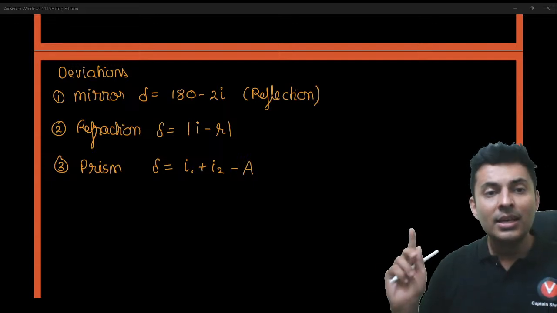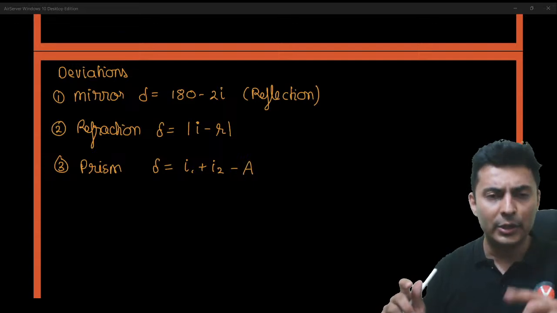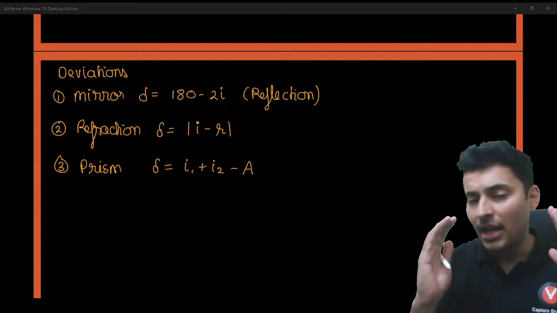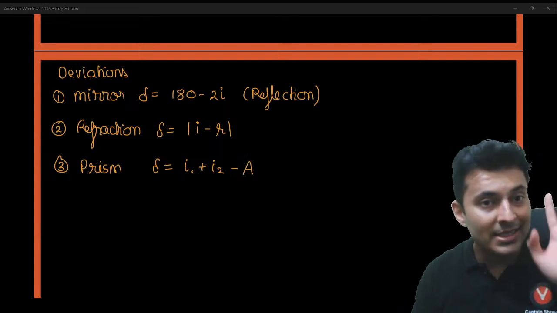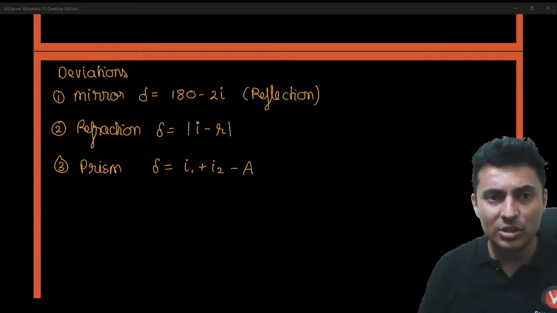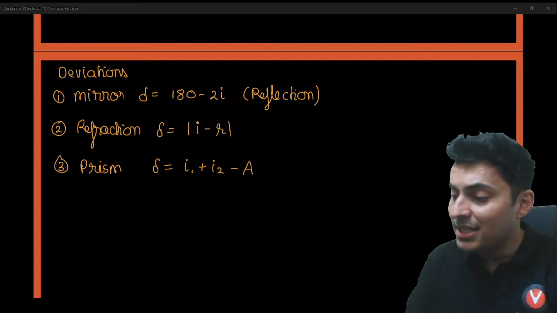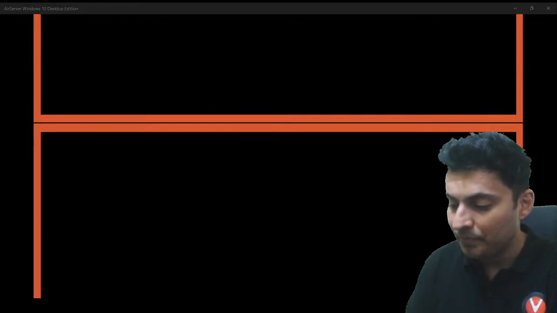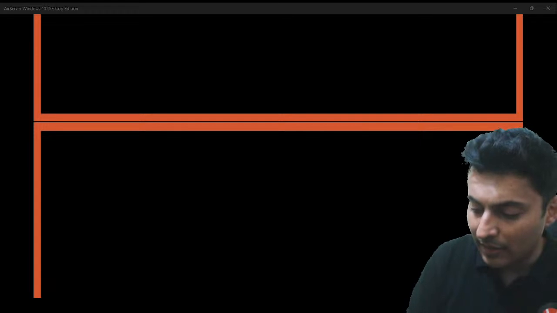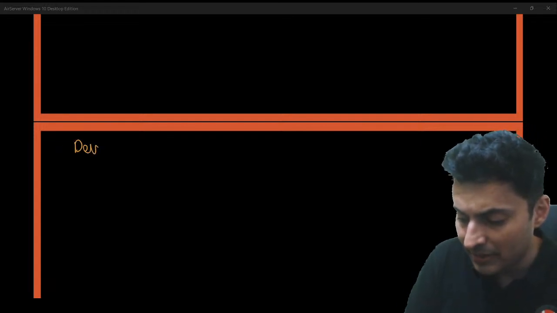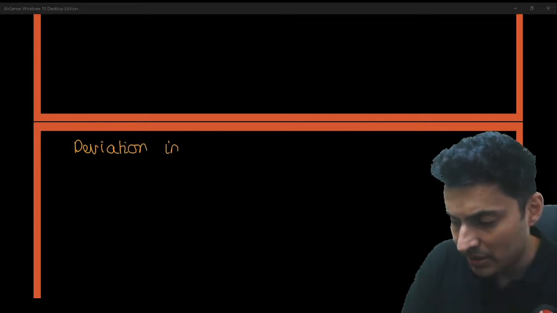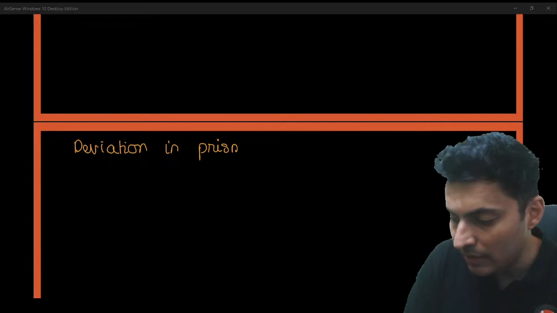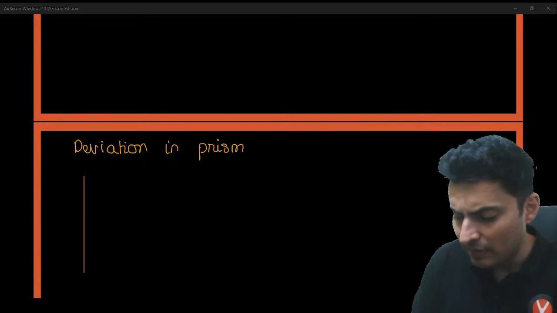If it's a prism, I1 is the incident angle, I2 is the emergent angle, A is the angle of prism. That's how you get the total deviation. Is that clear? Everybody understood? Okay. Now, majorly the graph is there for prism. So let's talk about deviation in a prism. How does the graph look like?